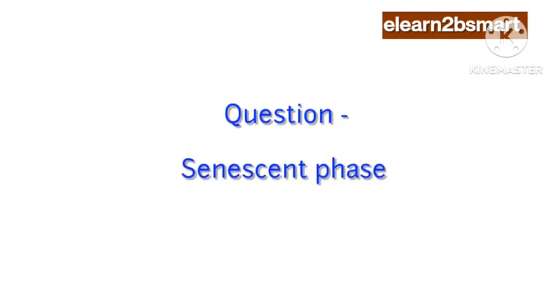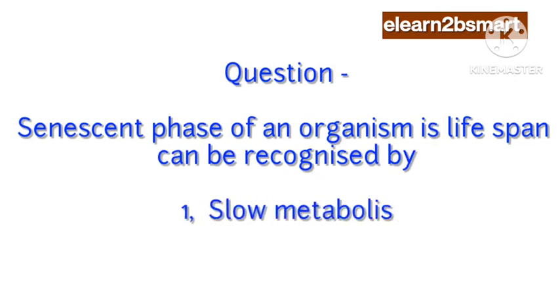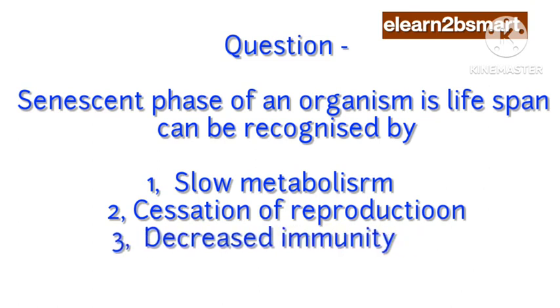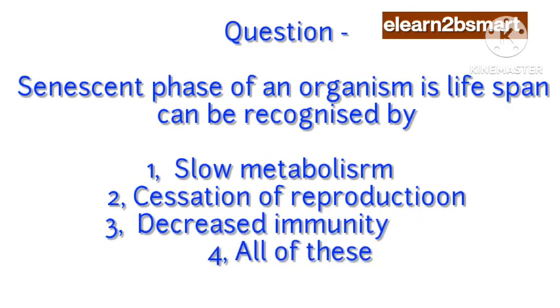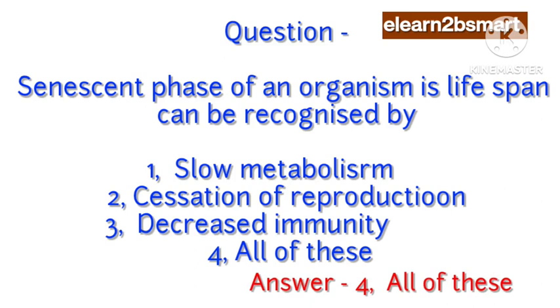Question: Senescent phase of an organism's lifespan can be recognized by 1. Slow metabolism. 2. Cessation of reproduction. 3. Decreased immunity. 4. All of these. Answer: 4. All of these.